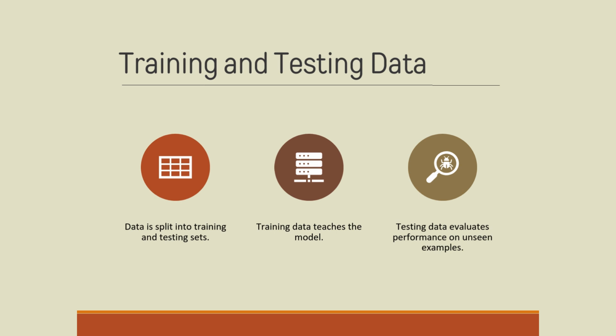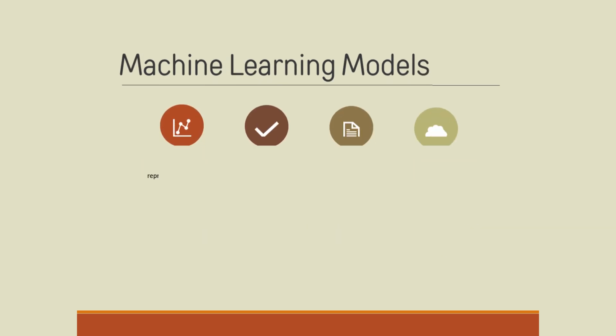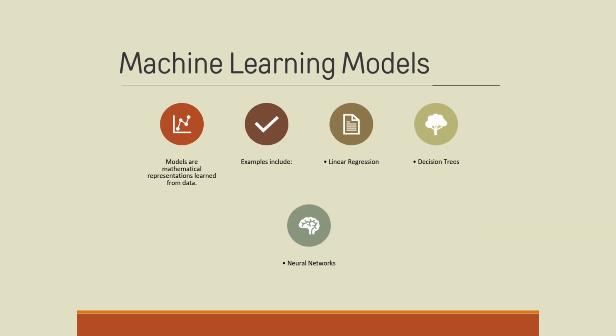Machine learning models. A machine learning model is a mathematical representation learned from data. Examples include decision trees, linear regression models, and neural networks. Each model type has strengths and weaknesses, and selecting the right one depends on the problem, data size, and desired accuracy.